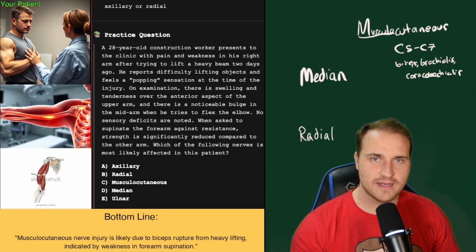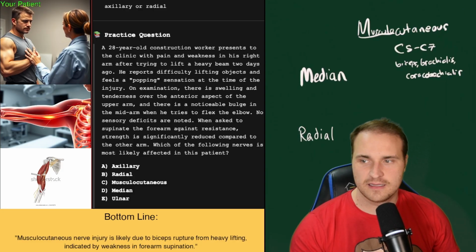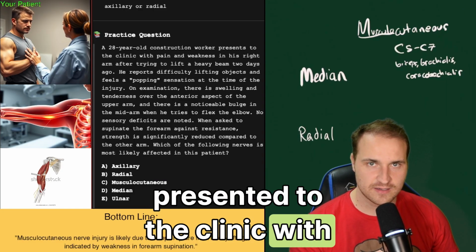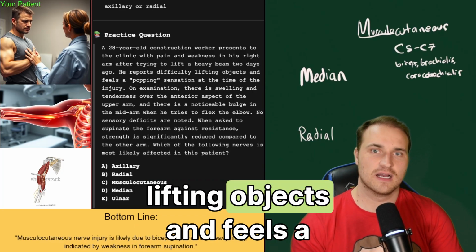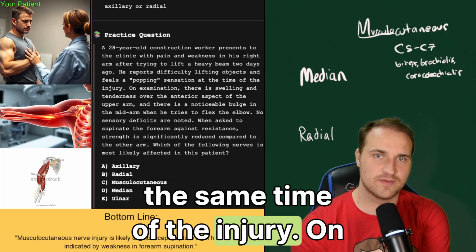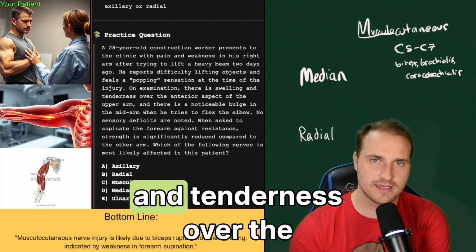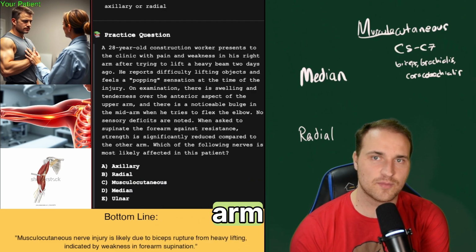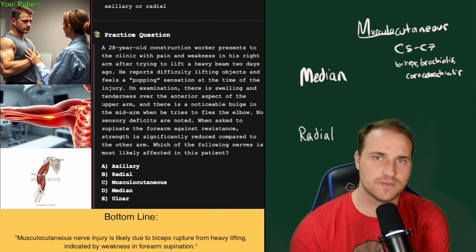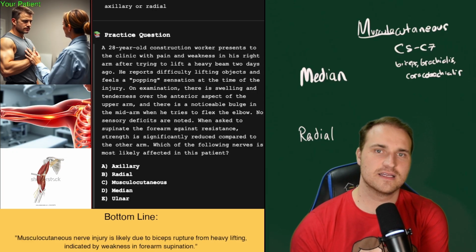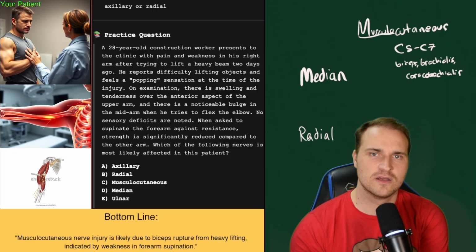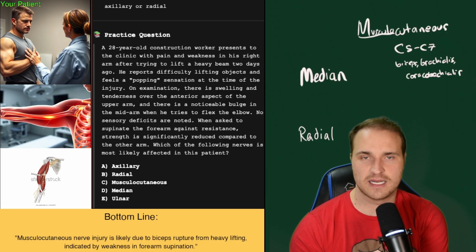All right, so next we have a 28-year-old construction worker presented to the clinic with pain and weakness in his right arm after trying to lift a heavy beam. He reports difficulty lifting objects and feels a popping sensation at the same time of the injury. On examination, there is swelling and tenderness over the anterior aspect of the upper arm and a noticeable bulge in the midarm when he tries to flex the elbow. No sensory deficits are noted. When asked to supinate the forearm against resistance, the strength is significantly reduced compared to the other arm. Which of the following nerves is most likely damaged in this patient?